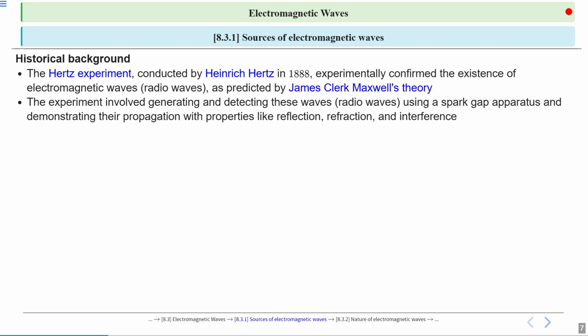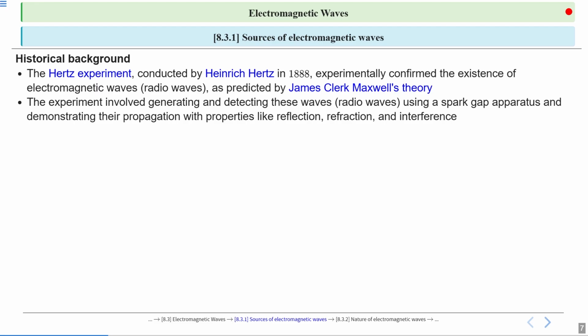The experiment involved generating and detecting these waves using a spark gap apparatus. Okay, this experiment is not included in your syllabus. You should only know that Hertz experimentally confirmed the existence of these waves by producing radio waves. The apparatus was a spark gap apparatus. There was a gap where a high potential difference was created, due to which a spark was produced, due to which radio waves were generated. That apparatus or experiment is not included in your syllabus.